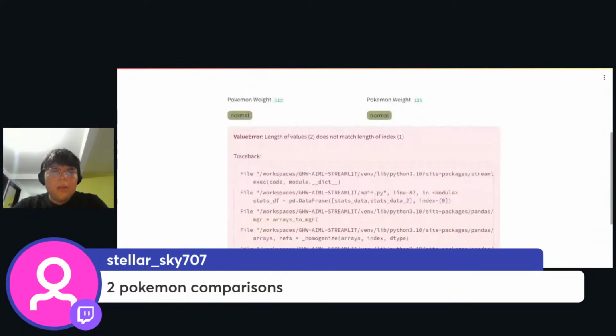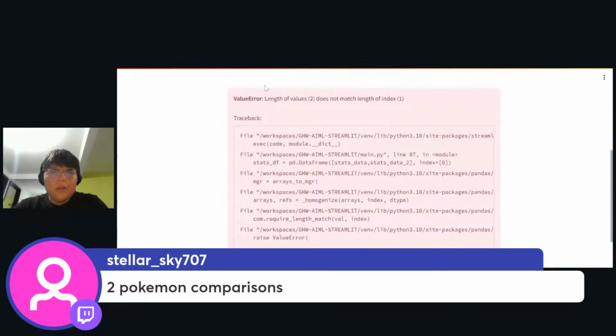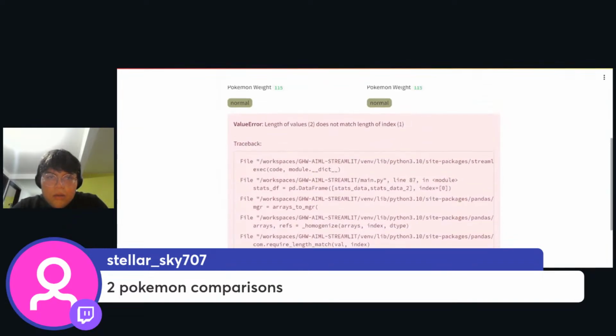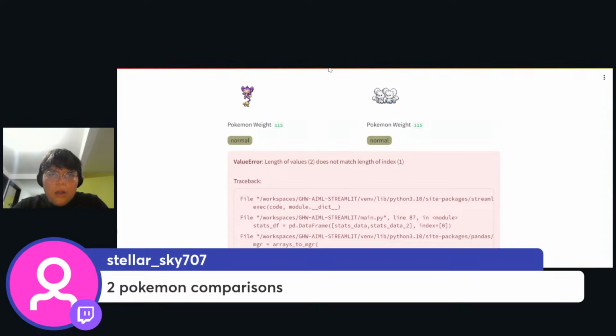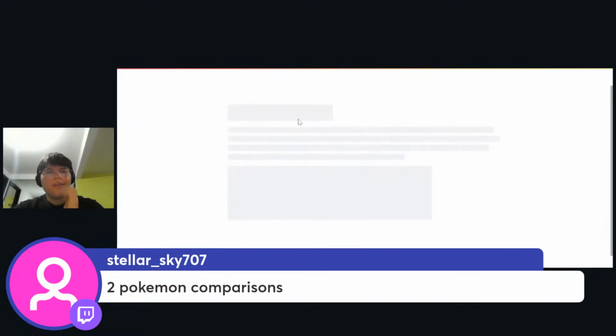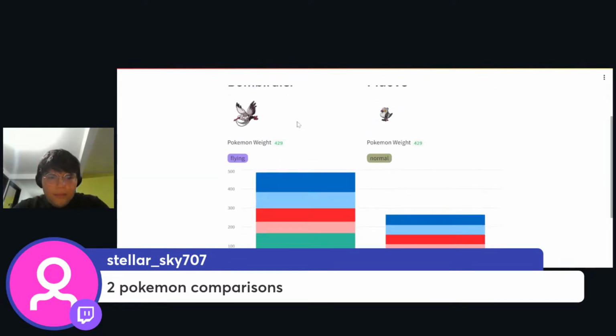And what about this method, index 1? Index 0. Can I quit this and reload this again? Yeah, see, this is the evolution I told you about. There we go.